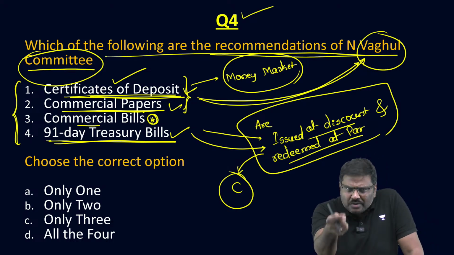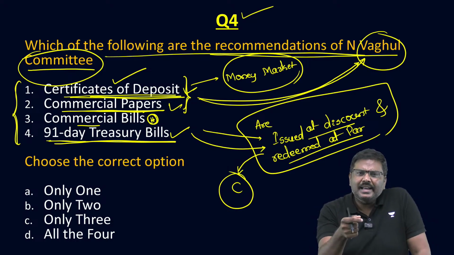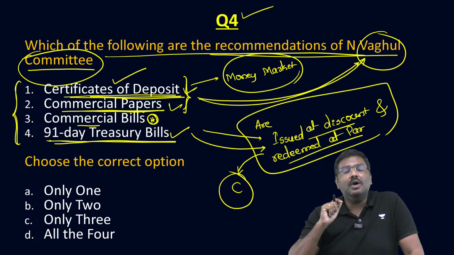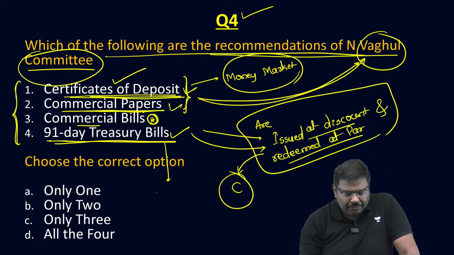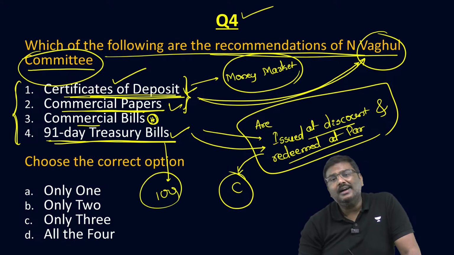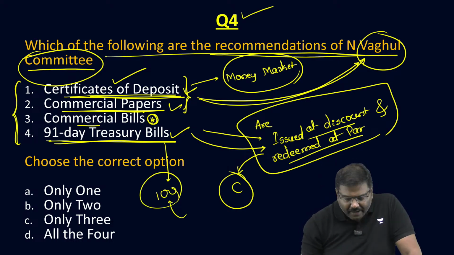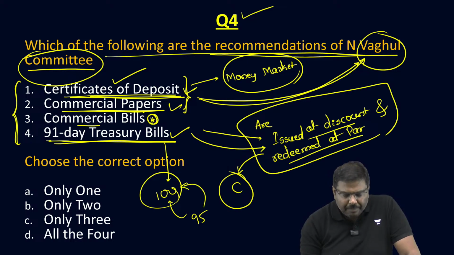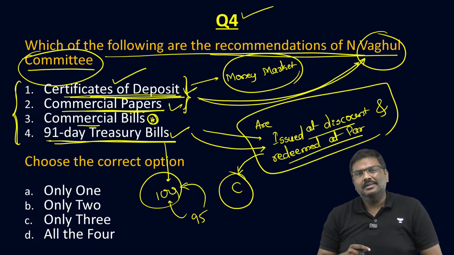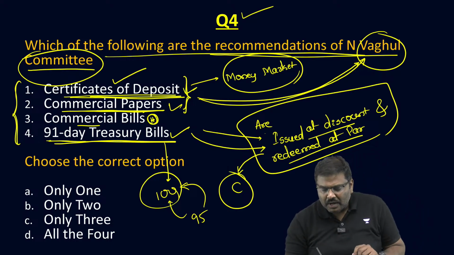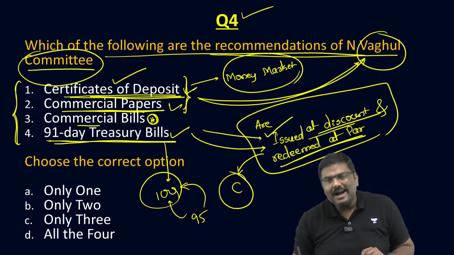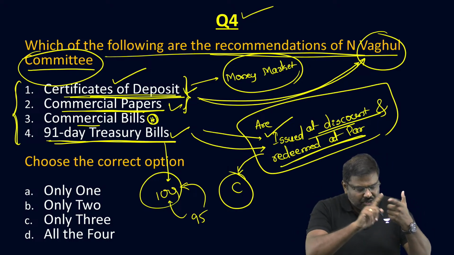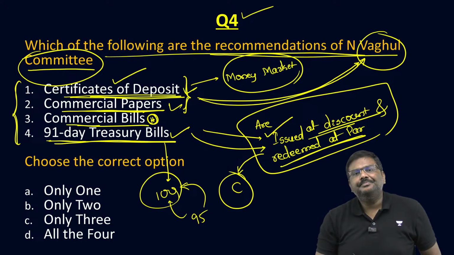Now, whenever you talk about treasury bills, you can understand this: you purchase these at discount. Meaning what? Imagine the face value, the actual value of the bond, is 100. You will pay, let's say 95 rupees. After 91 days, you will be paid 100 rupees. That is essentially the meaning of issued at discount and redeemed at par. So 91-day treasury bills.